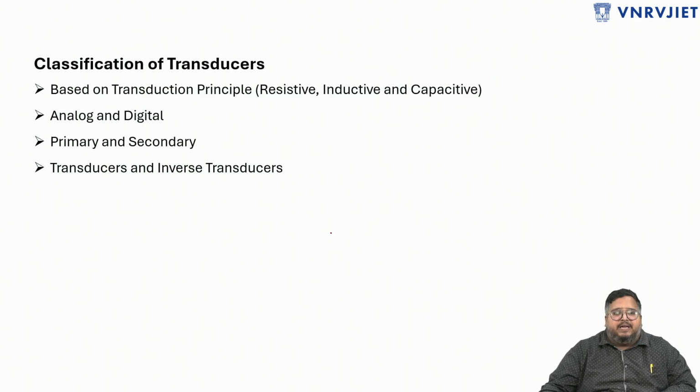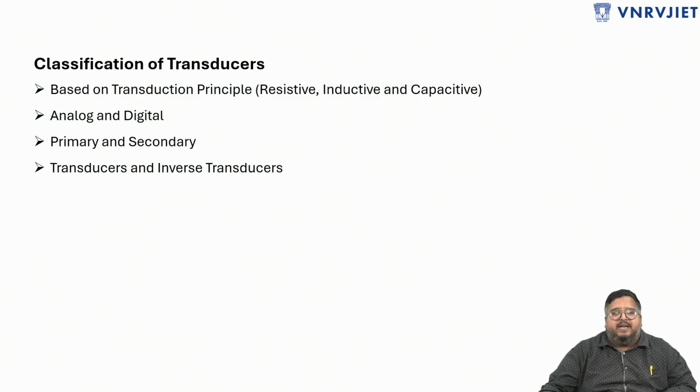Now, these transducers can be classified based on some principles. Let us suppose I take some classification criteria. First, the criteria can be based on the transduction principle. Based on the transduction principle, transducers can be classified as resistive, inductive, and capacitive. That is, if the physical quantity we want to measure is converted into resistance form, then it is a resistive transducer as a sensor. Inductive form, inductive transducer. Capacitive form, capacitive transducer.